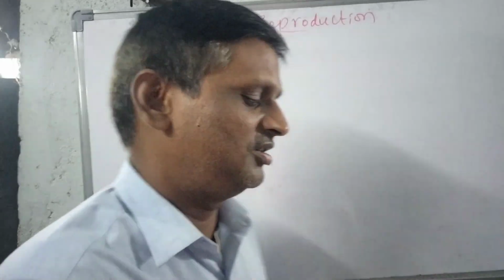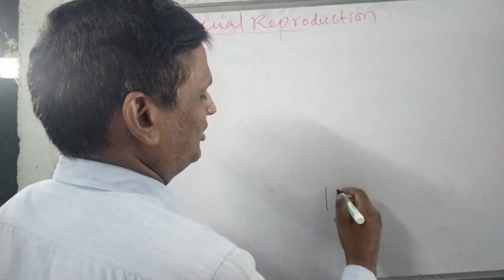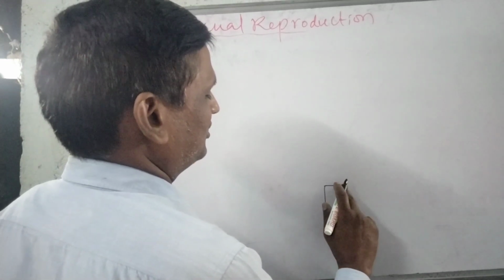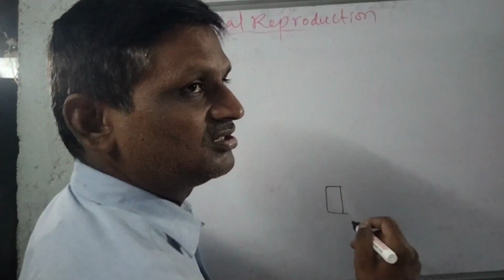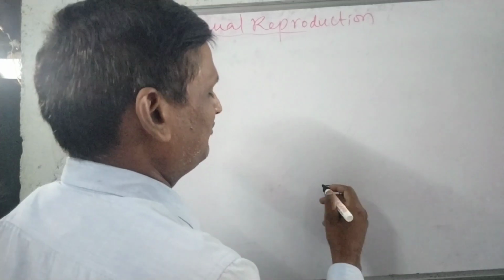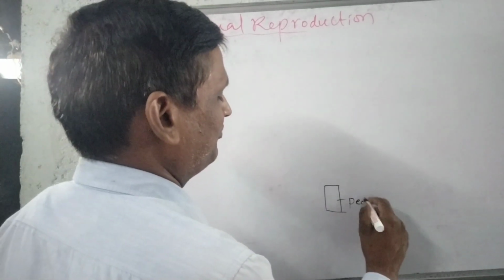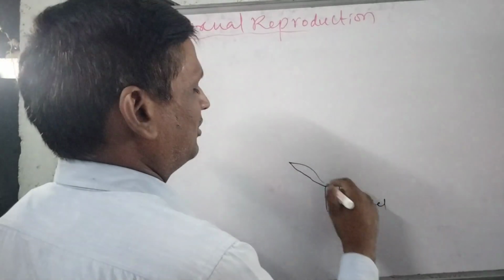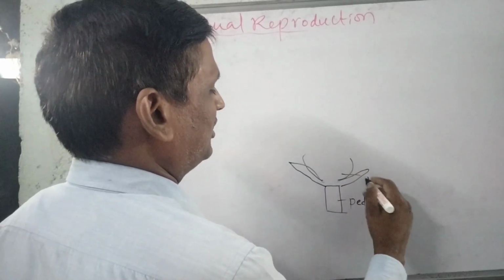When we discussed sexual reproduction in plants, we studied the flower. Generally the flower is the sexual reproductive part. The flower consists of male reproductive parts and female reproductive parts. For example, this is the pedicel, and above the pedicel there is a swollen part called the thalamus.